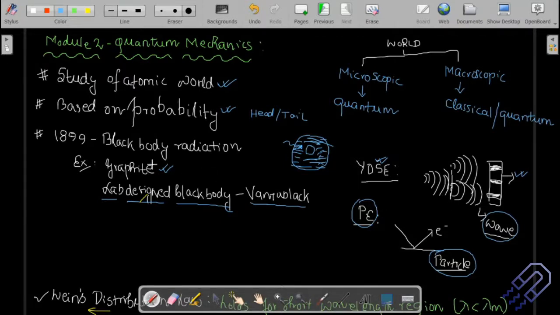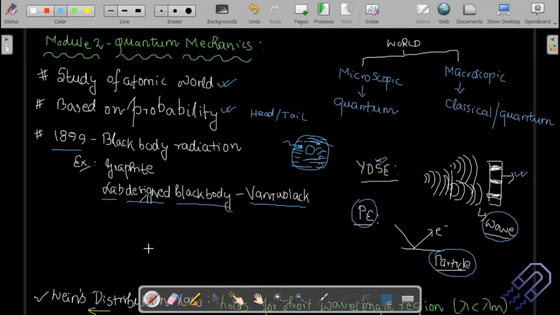So when did quantum mechanics actually start? It actually started in the year 1899. Okay, you cannot say it's a fixed point where it started, but at that time people started to think about a new theory because classical mechanics was not fitting the experimental results. So in 1899, the idea of blackbody radiation was given. Okay, so what is blackbody radiation? In plain simple words, it means that you have got some electromagnetic radiation falling on a body, and it will absorb all those radiations. It won't emit any of these radiations. It can only be emitted when the temperature of that body is raised.